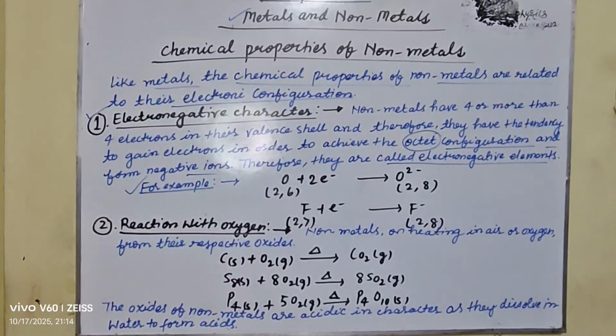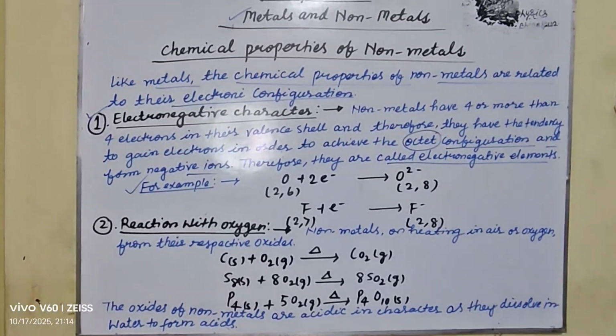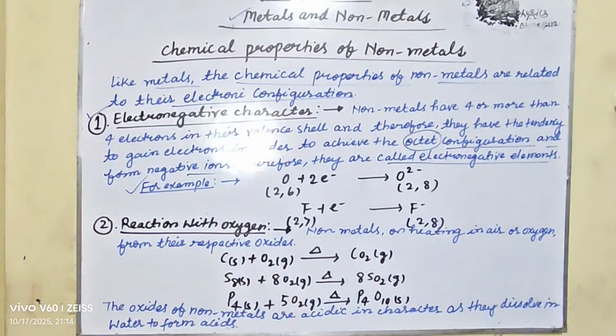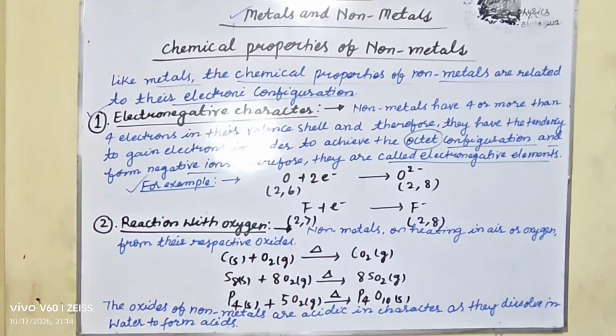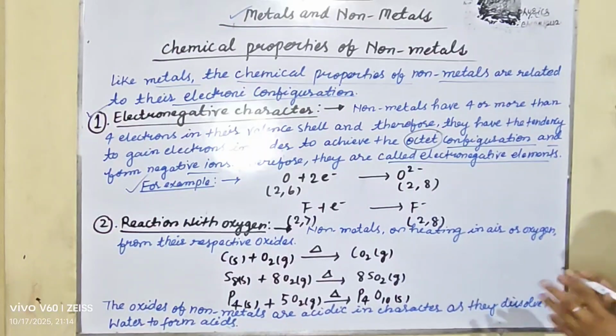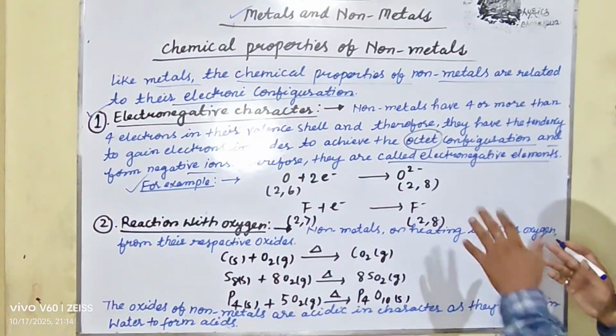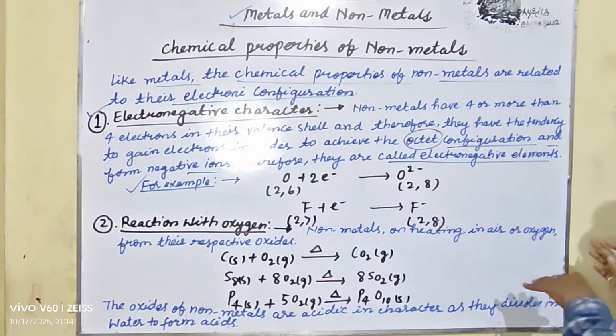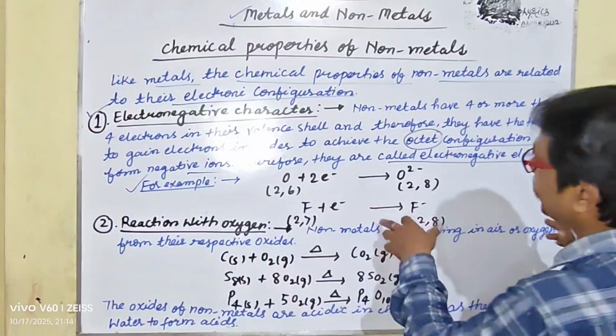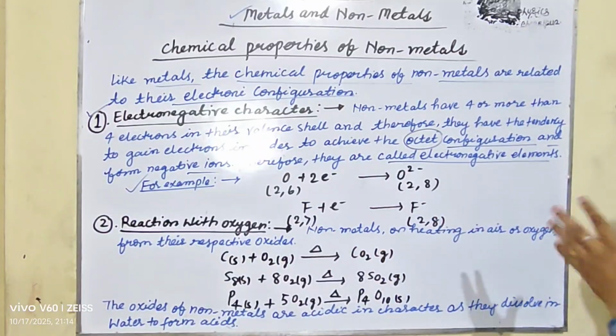For example, oxygen plus 2 electrons gives O 2 minus, that is 2, 6 becoming 2, 8. Fluorine plus 1 electron gives F minus, that is 2, 7 becoming 2, 8, completing the octet.